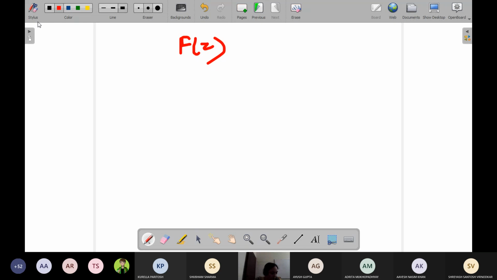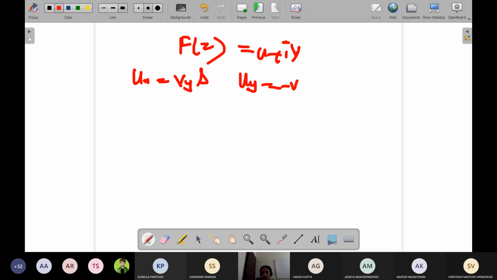Okay, now next, let us take down that f of z is equal to u plus iv is your analytic function. We can all see the board right now. Since it is an analytic function, it will satisfy the CR equations. What are the CR equations? ux is equal to vy and uy is equal to minus vx. Now we have to show the Laplace operator. So what we want is del square u by del x square, which I can write as del by del x of del u by del x.